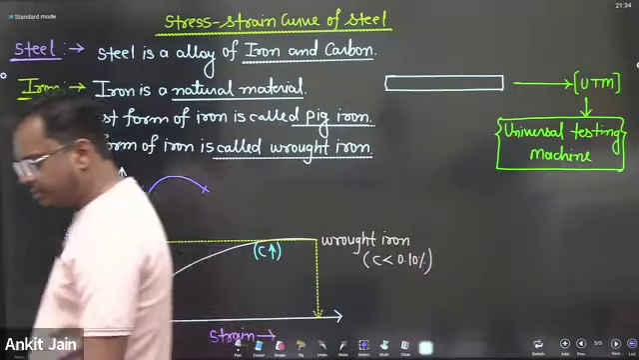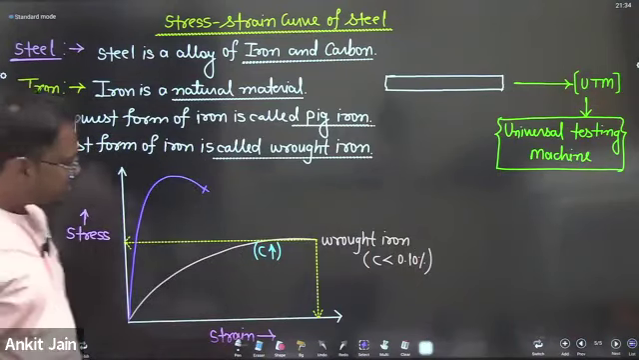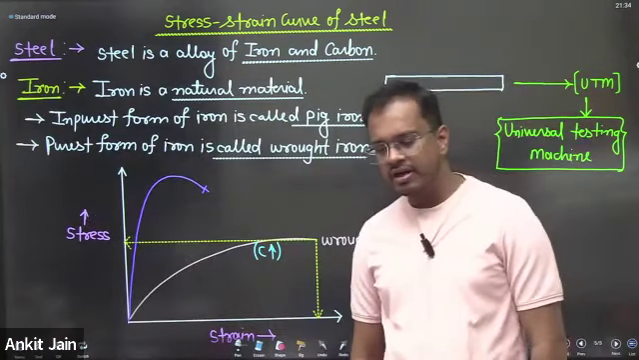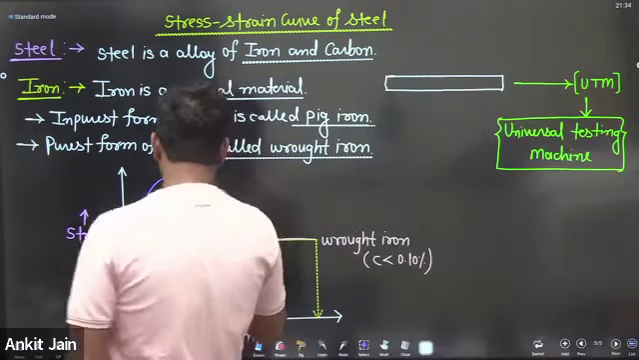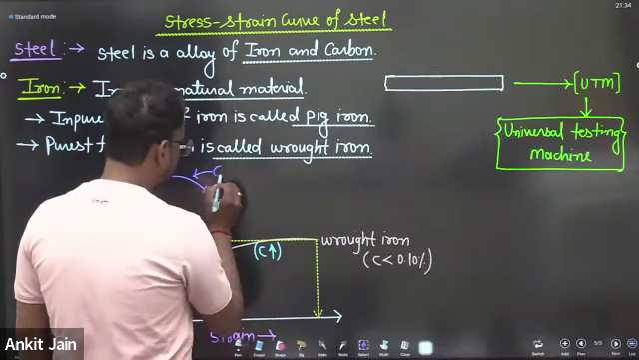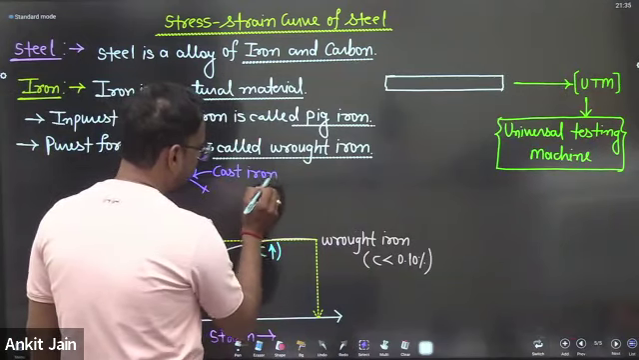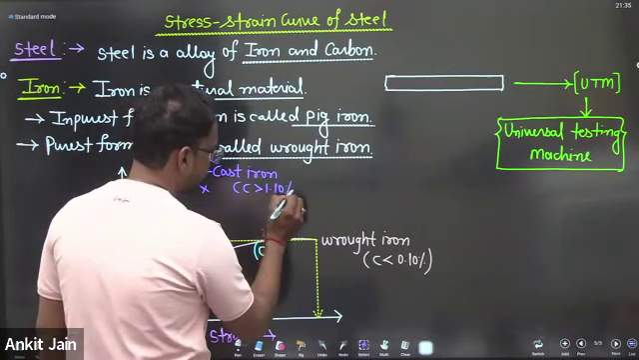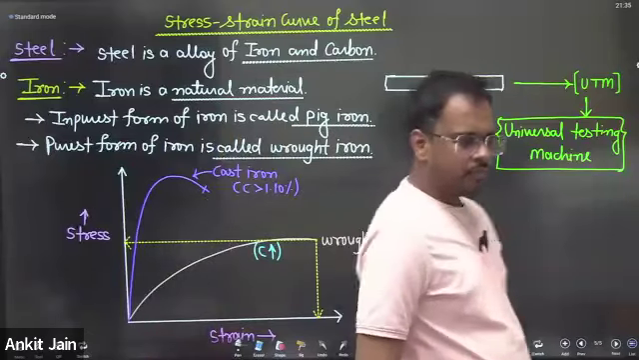If you are increasing the carbon content in wrought iron, then a new steel is formed, and this steel is said to be cast iron. In cast iron, the carbon content is greater than 1.10%.